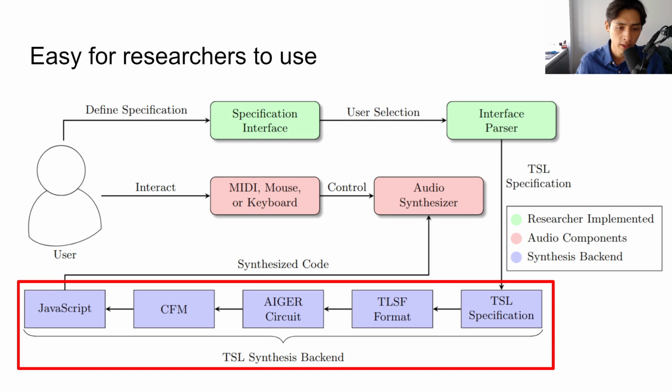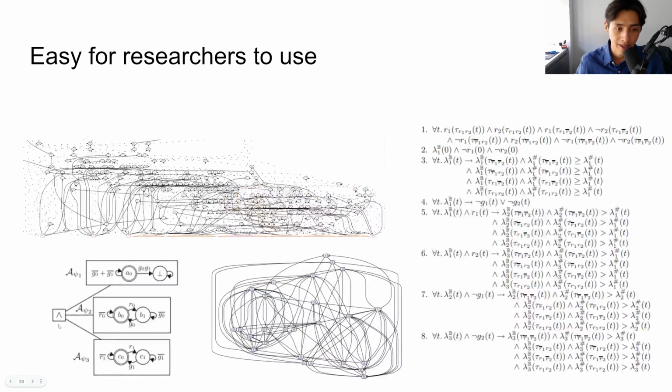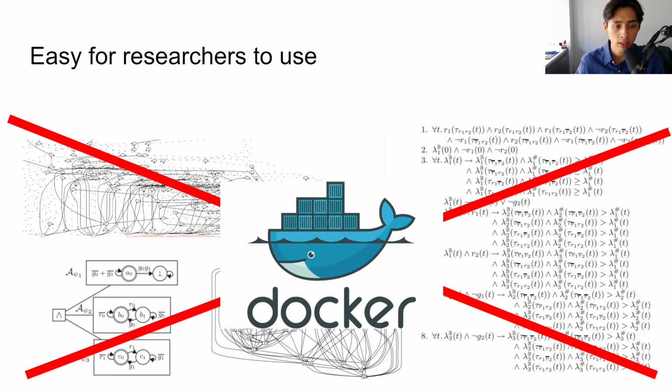So one part of the architecture diagram that we didn't cover is the actual synthesis procedure going from the logical formula to JavaScript code. And we didn't cover this because reactive synthesis procedures can be complicated. So what we've done in the tool is actually abstract this away in a Docker container so that researchers who do not have a deep understanding of reactive synthesis procedures still can try to research, okay, what's the best interface for specifying formal specifications, what's the best logic, and what's the best grammar for it, without necessarily needing to understand the actual intricacies of reactive synthesis procedures.